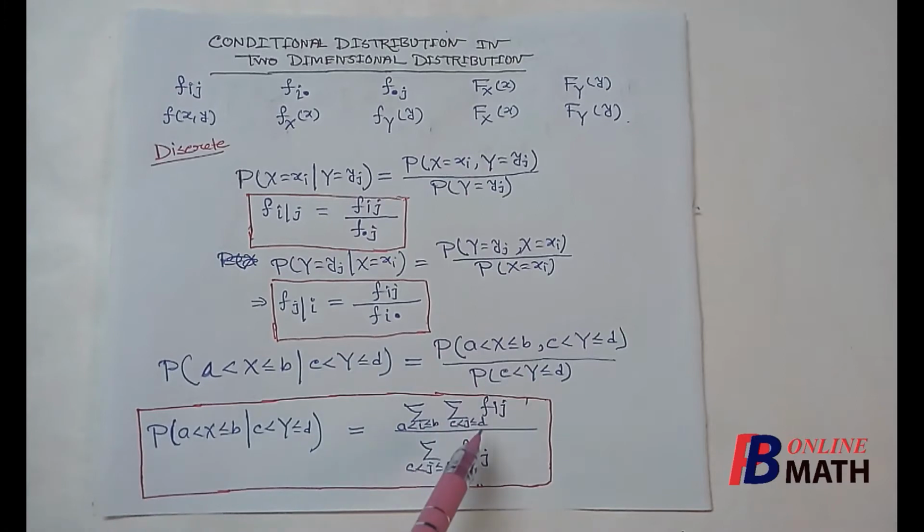In terms of masses this can be written as the summation of Fij, where i varies from a to b and the index j varies from c to d, divided by the marginal mass with respect to y, so it is F dot j, where j varies from c to d. So using this formula we can solve some problems.